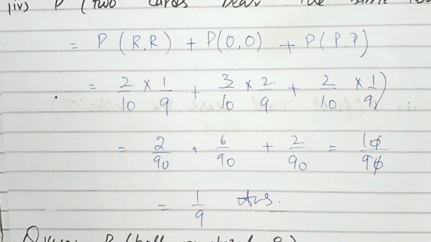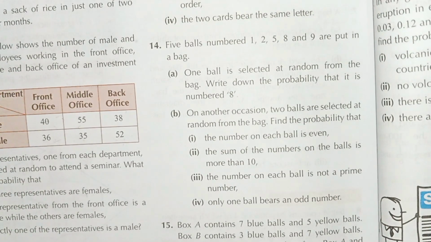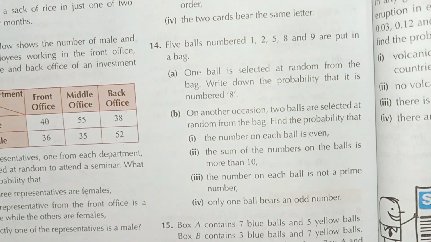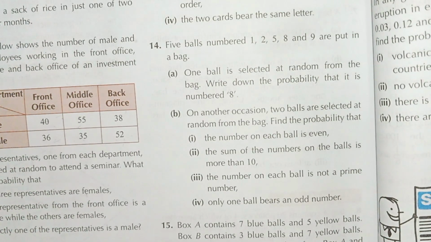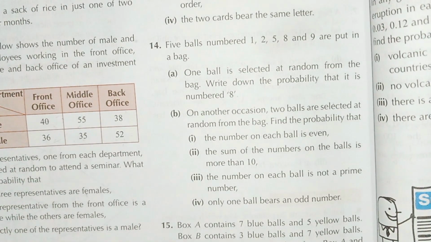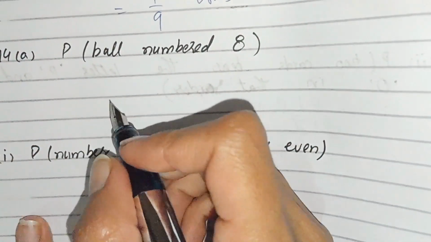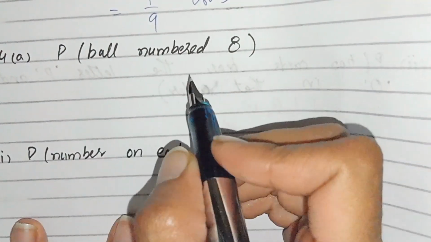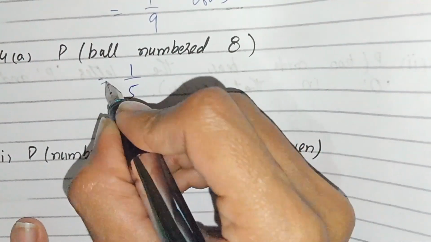Now students, this question is solved. Balls numbered 1 to 5, 8 and 9 are put in a bag. One ball is selected at random from the bag. Write down the probability that it is number 8. We have to write the probability of a ball with number 8. The total number of balls is 5, and one ball has number 8, so the probability is 1 by 5. Very simple. Now students, the probability of ball number 8 is 1 by 5.